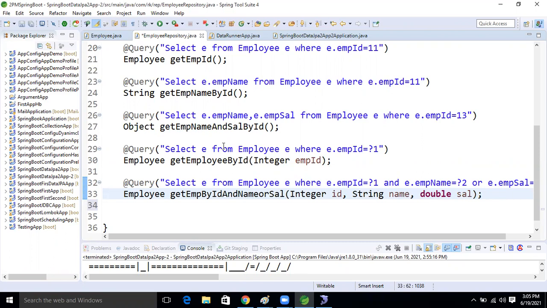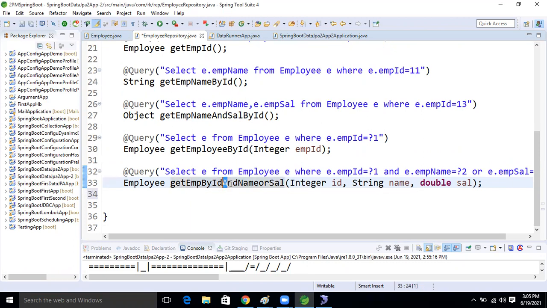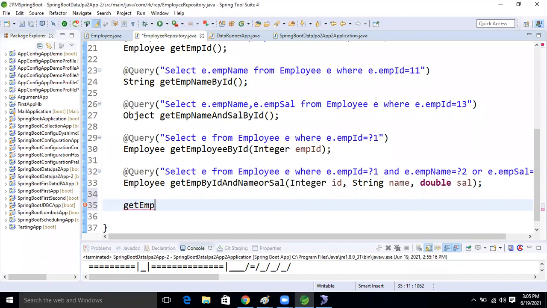Using my Java JPA repository, we are going to perform the where condition. I'm writing getEmpById. We are going to perform the IN operator, guys. Okay, fine now.